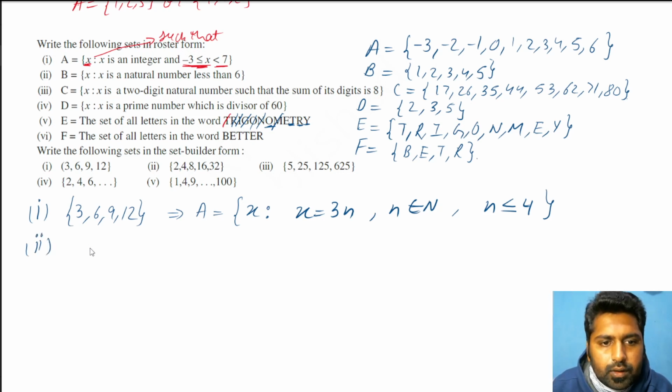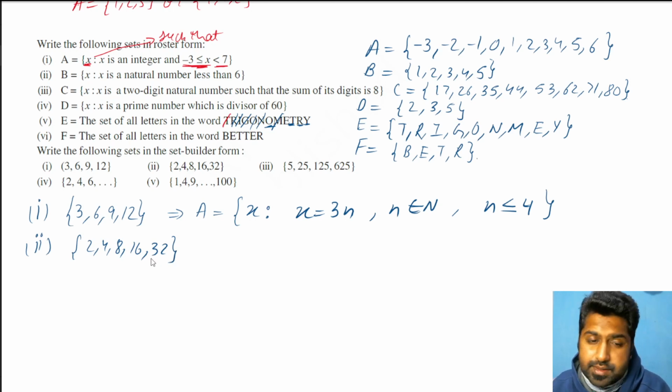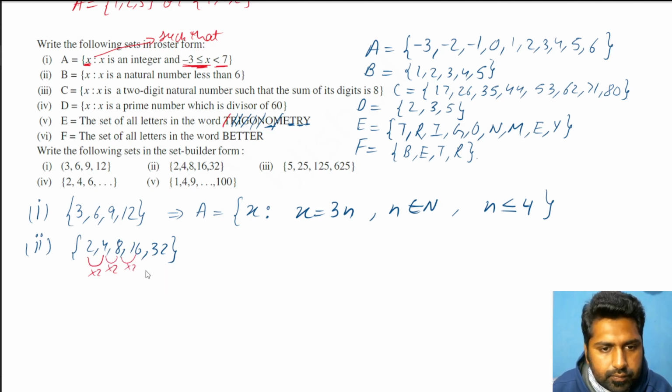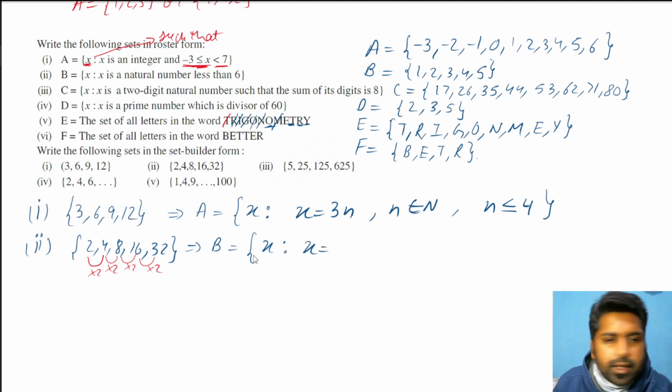Second, 2, 4, 8, 16, 32. There's a pattern that is followed. Again, you can pretty much easily identify that every time the number is being multiplied by 2, so the powers of 2 basically are being raised. Okay, so let's call this set B, again the dummy variable x, such that x is equal to, now what do we have to write? I cannot write 2n because this is not a table of 2. Instead 2 is being multiplied every time. If you look very carefully, you will find another way.